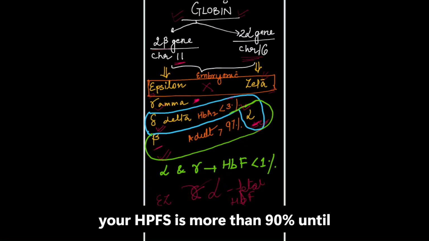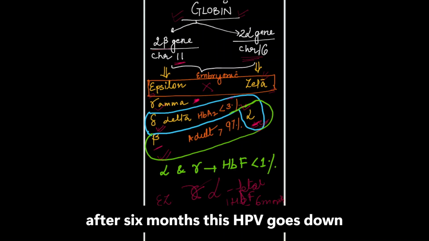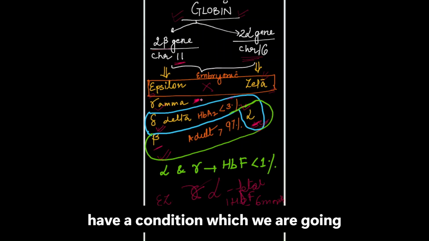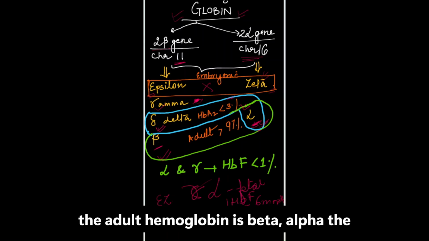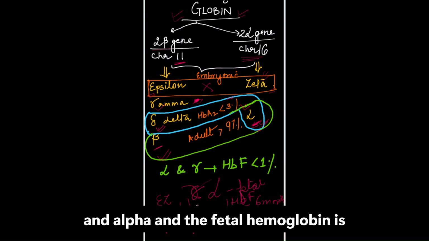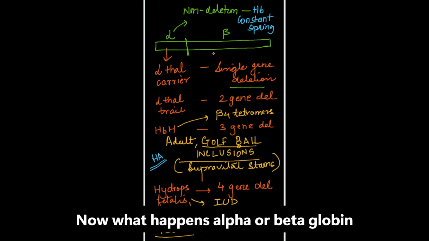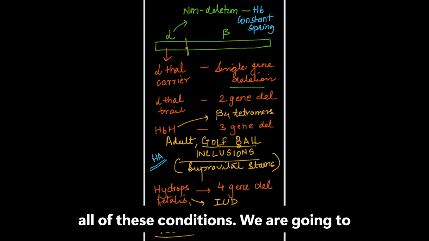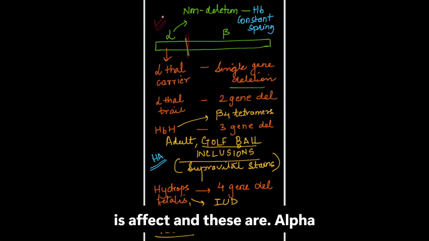So your HbF is more than 90% till 6 months of age, but after 6 months this HbF goes down drastically. So when HbF is present, we have a condition which we are going to discuss next. So we are clear, the adult hemoglobin is beta alpha, the other HbA2 is delta and alpha, and the fetal hemoglobin is gamma and alpha. Is that clear to us? Now what happens? Alpha or beta globin chains. You need to have all of these conditions we are going to talk about: thalassemias where the alpha chain is affected, and these are alpha thalassemias.